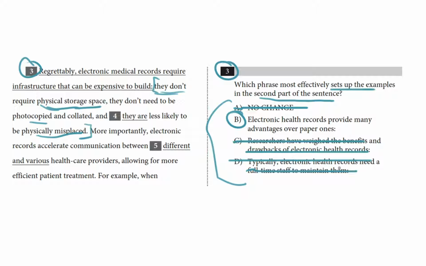So what I did there was I tried to figure out the purpose of the examples, and then worked backwards from that to determine what the best setup would be. You'll probably see 2 to 3 of these on your SAT. So when you come across them, look at the examples first. See what is being set up, and then use the structure of those examples to determine what setup suits them best.